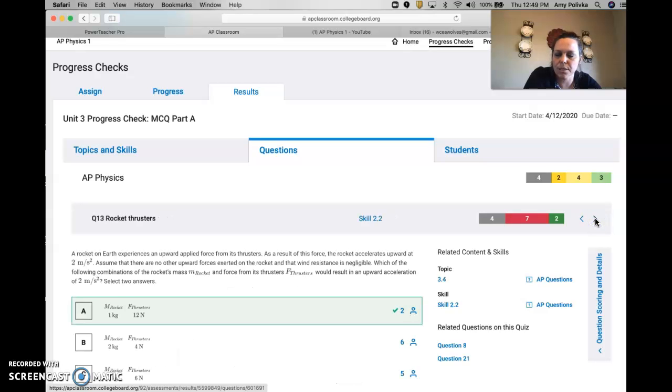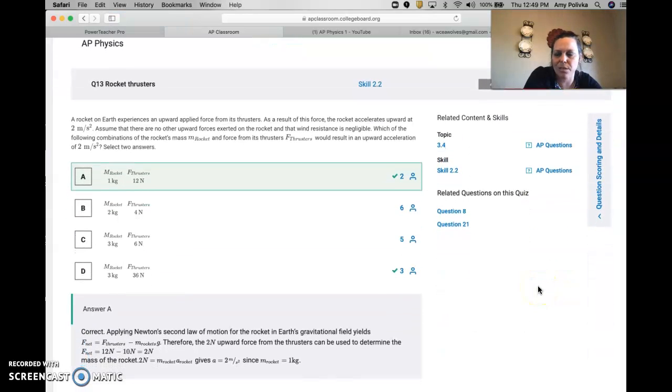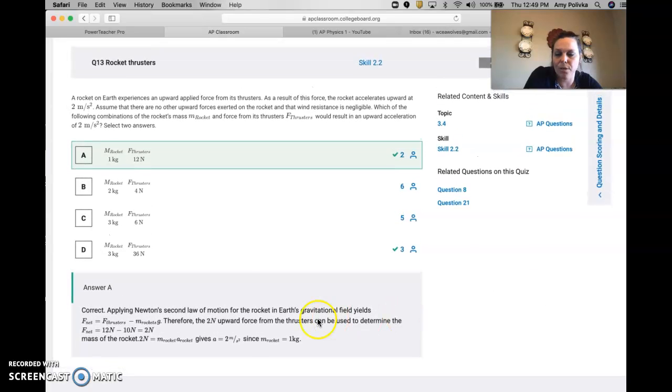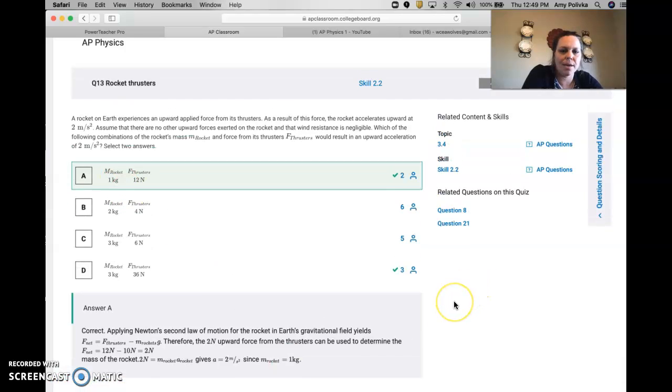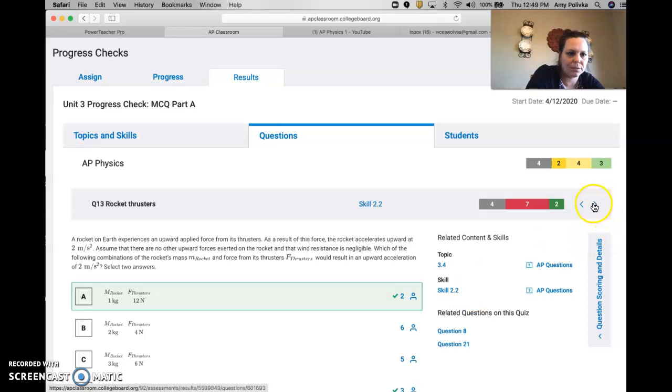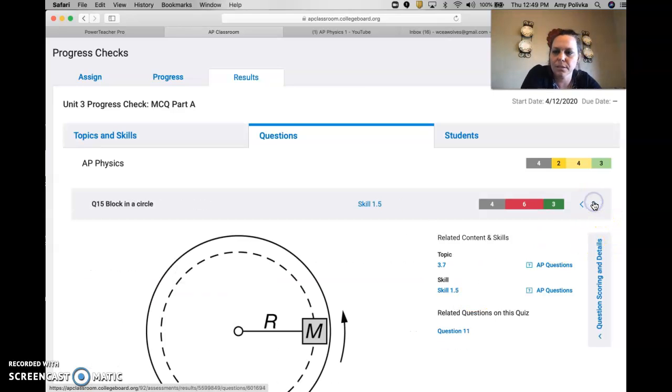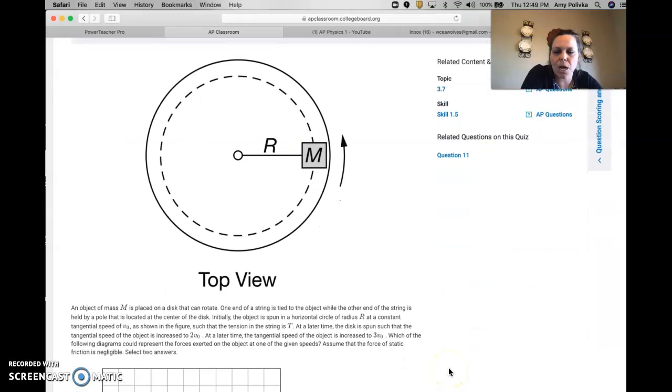Number 13, rocket thrusters. This one, I think it was just kind of backwards thinking with Newton's second law, where we're going to just plug in some known numbers to get this total net force. Again, keeping in mind that 10 is the number they're using for gravity. So in order for this to be true, your mass had to be 1 kilogram. And, okay, 15 is my next one. Block on a circle.